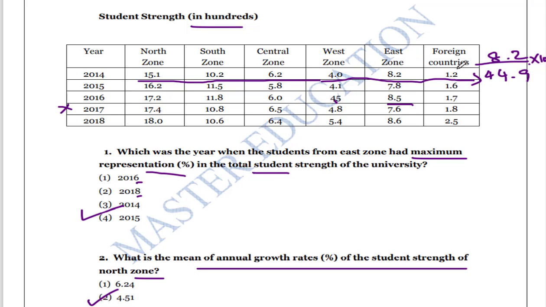By seeing the table itself, I can identify. In the west zone, 4 becomes 5. In the east zone, 8 becomes 8.2 and then 8.6. But in the foreign countries, 1.2 becomes 2.5, which is almost double, so a 50% increase has happened.